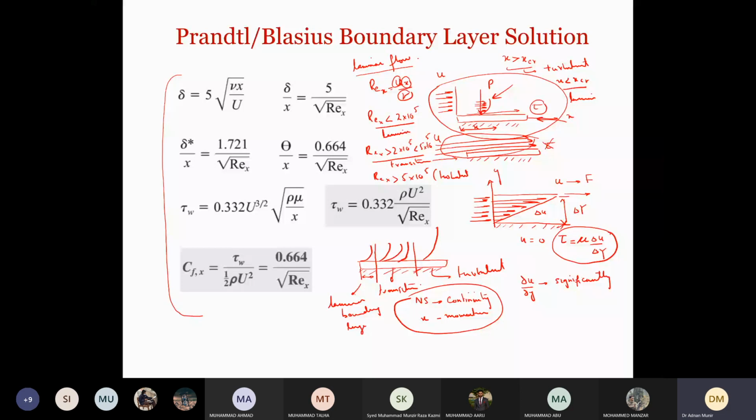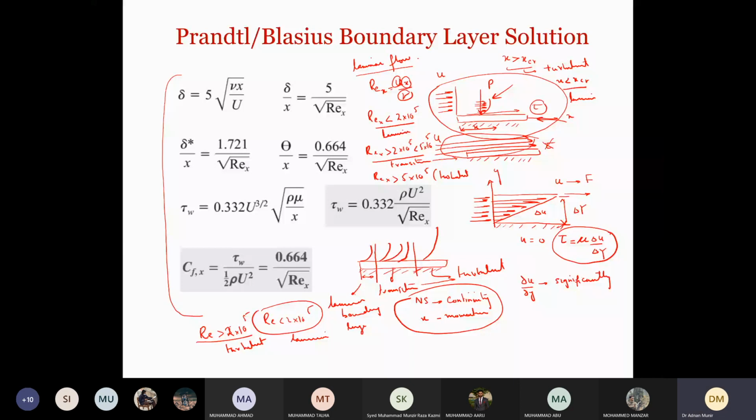So they say that if Re is less than 2 into 10 raised to the power 5, the flow is laminar. And if Re is greater than 2 into 10 raised to the power 5, the flow becomes turbulent. Right? Some people use this convention.